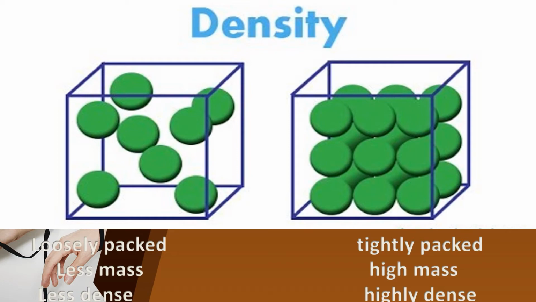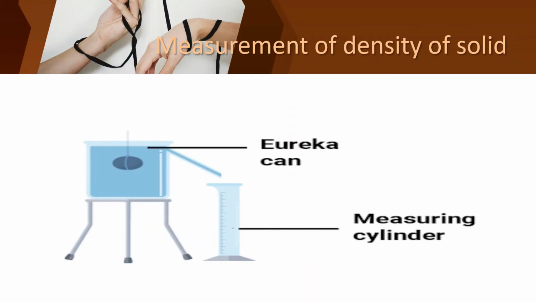Okay, we will see the activity. We are going to measure the density of a solid. How will you measure? By using Eureka can. This Eureka can was discovered by a scientist whose name is Archimedes. Can you repeat? Archimedes. Spelling is A-R-C-H-I-M-E-D-E-S. This Eureka can was discovered by Archimedes.